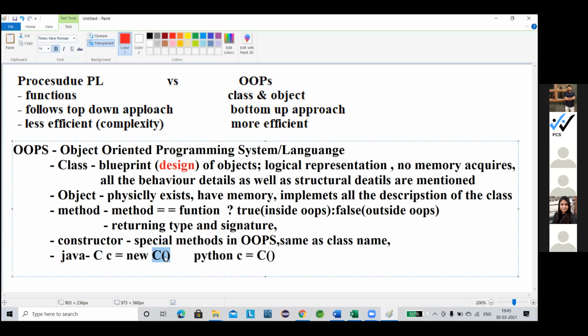What is this? This is nothing but the constructor. Any confusion? This is nothing but the constructor of this class C. We have written this in Java language, right? So when you call this, it is my constructor.